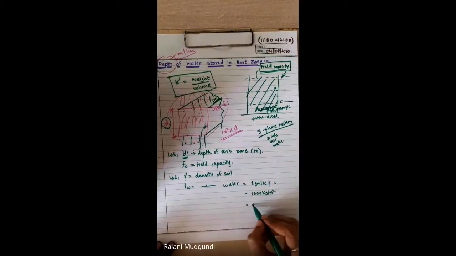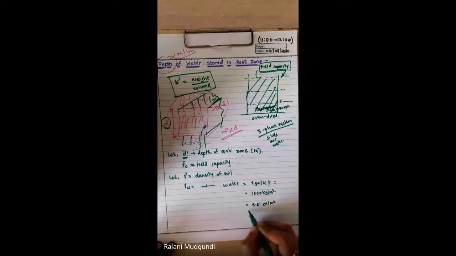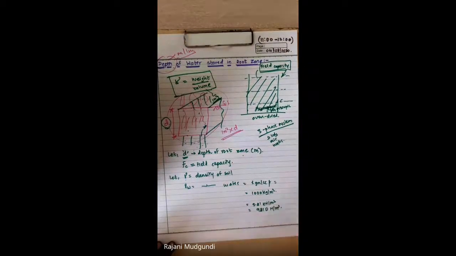and unit weight of water will be equal to 9.81 kilonewton per meter cube, or in other words it will be 9810 Newton per meter cube. So depending on units, you should know the value of unit weight of water or density of water, right?